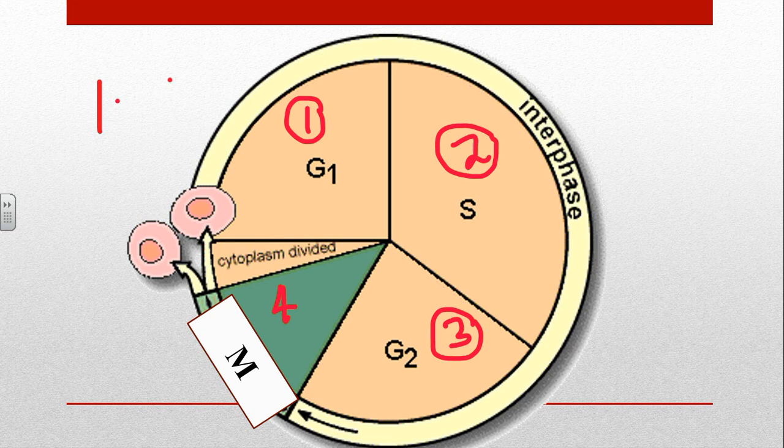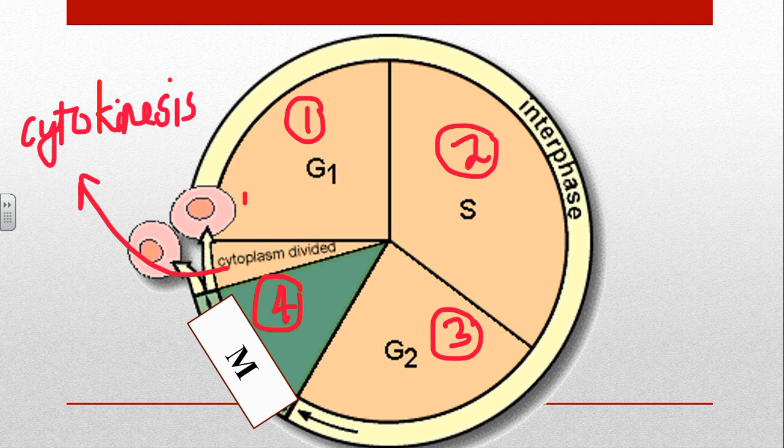Under M phase there are mitosis or meiosis, and at the last it is followed by cytoplasmic division, which you have learned earlier, known as cytokinesis. And after cytokinesis, as the new cell has been produced, the new cell will undergo the cycle back again, G1, S, G2, M, and again cytokinesis. So again, it's a cycle coming back again and again.